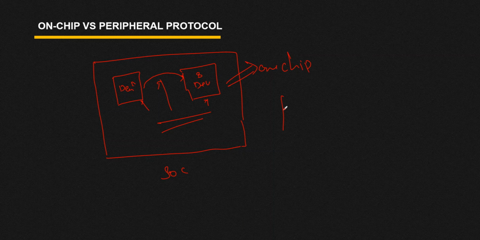Now let's suppose we have one device here and we want to pass the data to an outer peripheral, or an external peripheral. Suppose this is your device and I want to establish a communication with some external peripheral or external device. In such a case you can use some peripheral protocol. We have different types of on-chip protocols as well as different types of peripheral protocols.